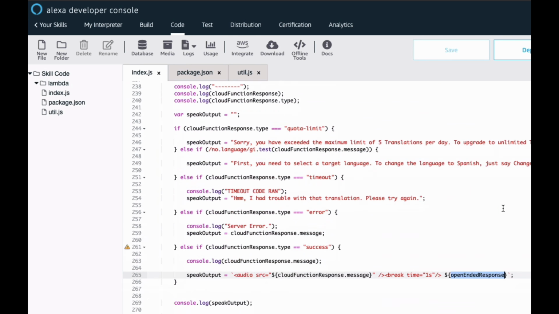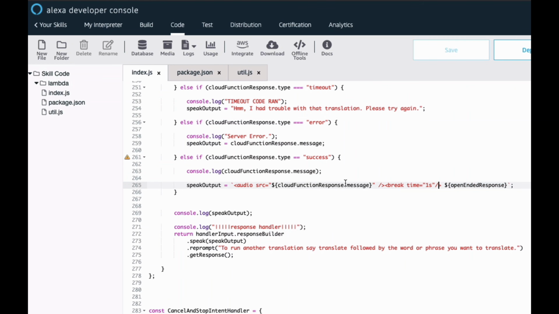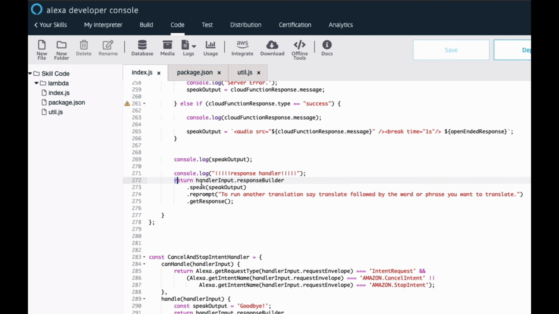Let's see if I define that open-ended. No, okay, so that comes through on the server side. But in a successful scenario, this would be what the response is. And then we return this guy here. So it's always going to be handler input dot response builder. And then you could put a couple different sub methods in here. The first one is .speak, and then we pass it the variable, so it'll actually speak that variable. And then reprompt is like, do you want to say something after? If the user doesn't supply any text, do you want to prompt them again? And the answer for us was we do want to reprompt. We want to say, to run another translation, just say translate followed by the word or phrase you want to translate. And then you always put get response at the end there.